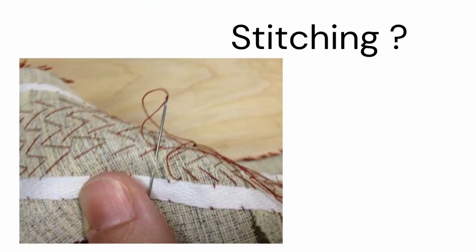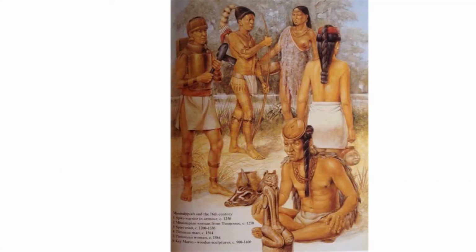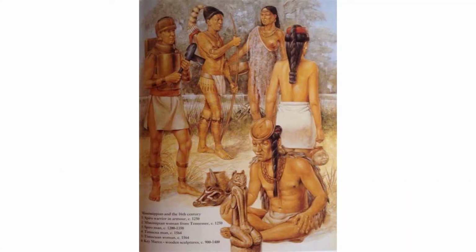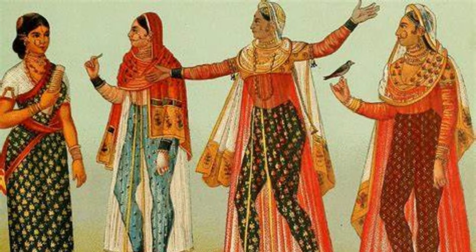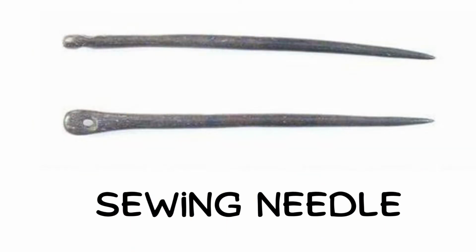In those days, stitching was not known. People simply draped the fabrics around different parts of their body. Many different ways of draping fabrics were used.